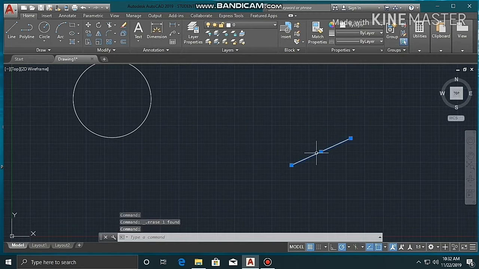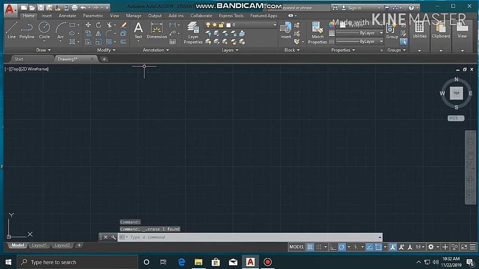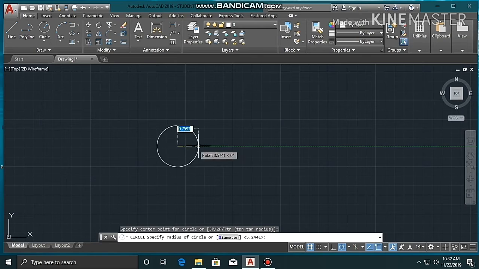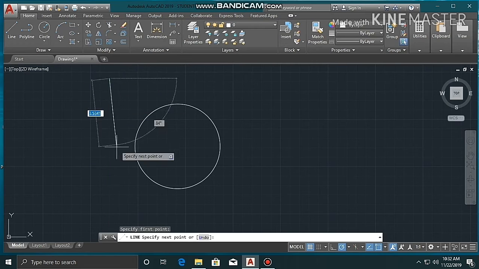I already downloaded that, so it doesn't show. If you newly download it, then you can see that it will start installing, and after that you will get